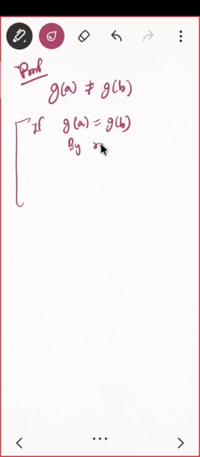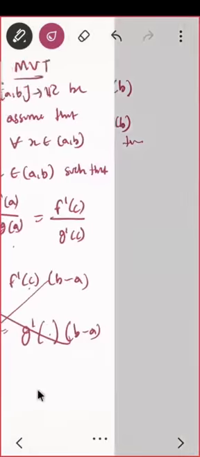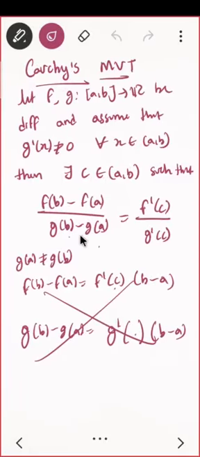Or I want to say why this is not equal. If it is equal, what will the problem be? If g of a is the same as g of b, then can I apply Rolle's theorem on this? By Rolle's theorem, what will I have? That g of a and g of a are equal is not given in the condition. This we have to observe, that here it should not be 0. But what if they are equal? What will be the problem?